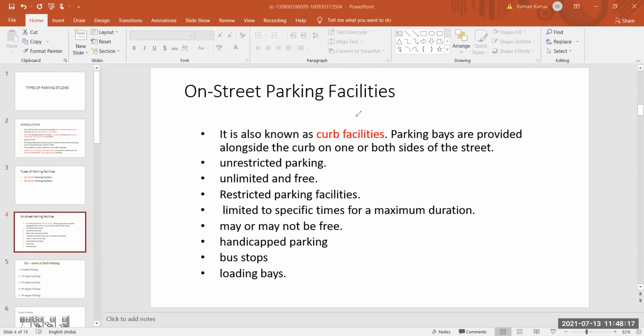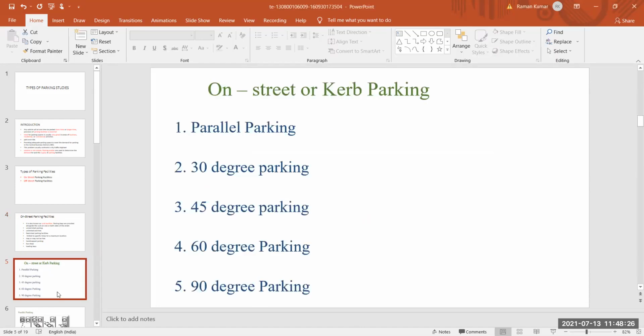Next is on-street or curb parking. On-street parking is also known as curb parking, and off-street parking is also known as non-curb parking.